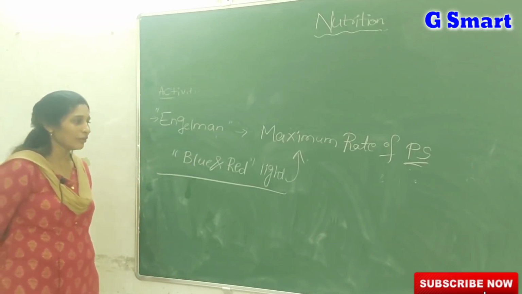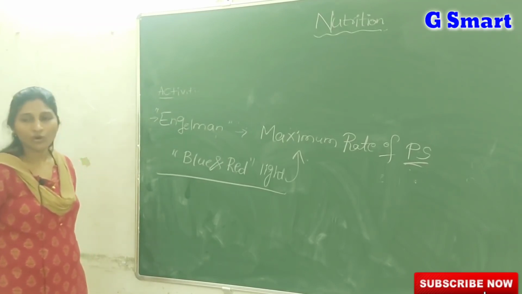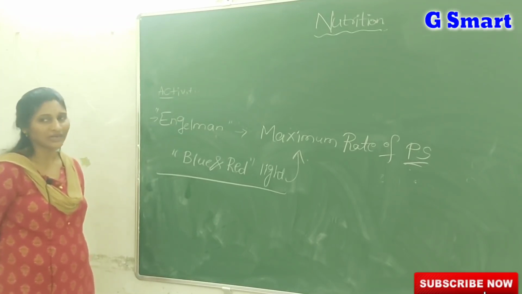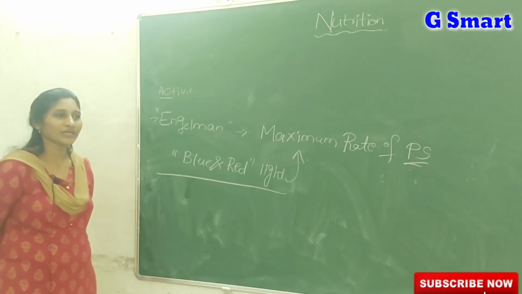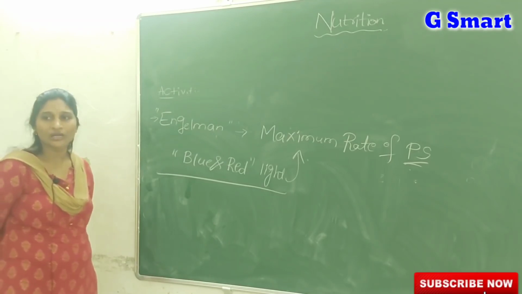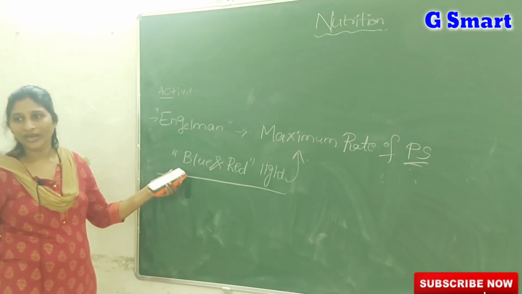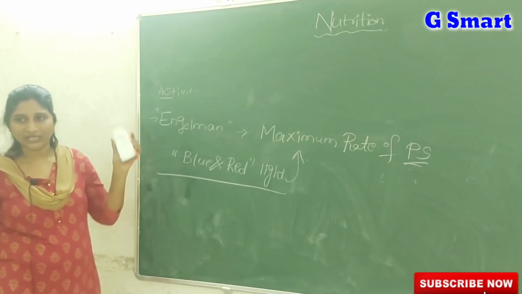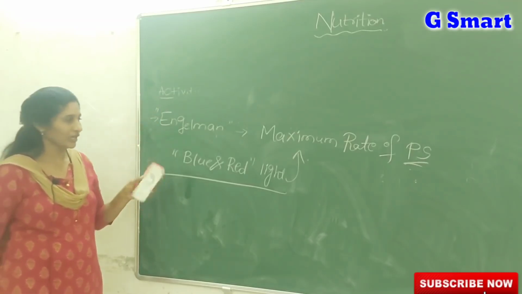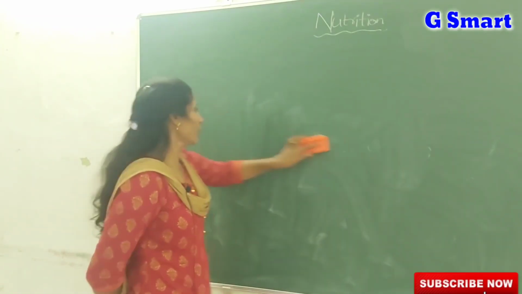After the photosynthesis process, he introduced oxygen sensitive bacteria. Those bacteria crowded in the presence of blue and red light only. We all thought that green light is essential for photosynthesis, but that is wrong. Green light is not required. Photosynthesis occurs at the highest rate at blue and red light only. Green is always reflected by the leaves. That's why we see leaves and the remaining parts as green. So at which light is the maximum rate of photosynthesis? Red and blue light.